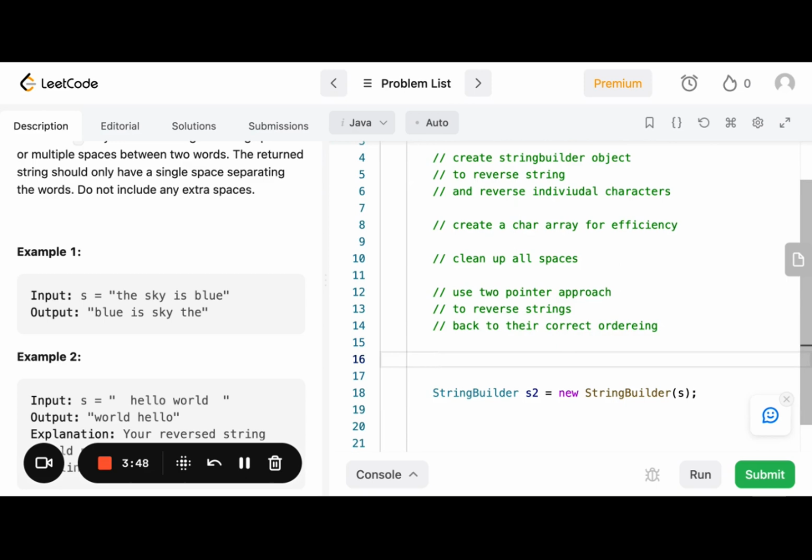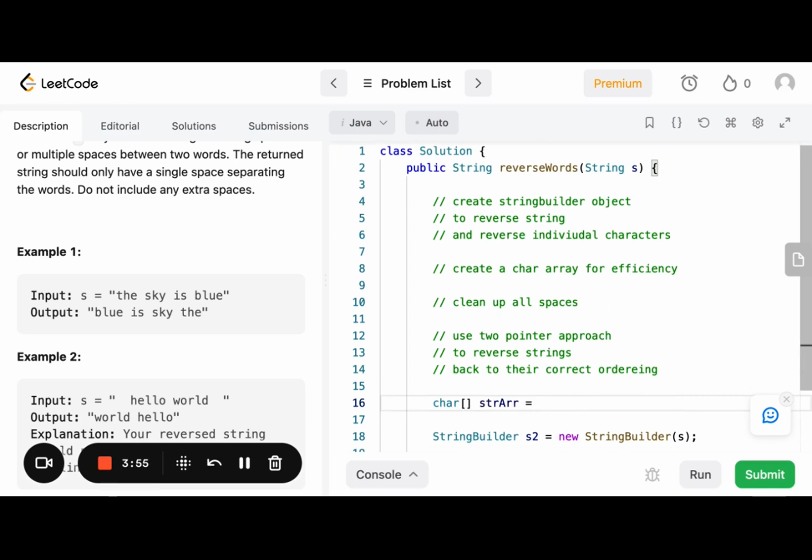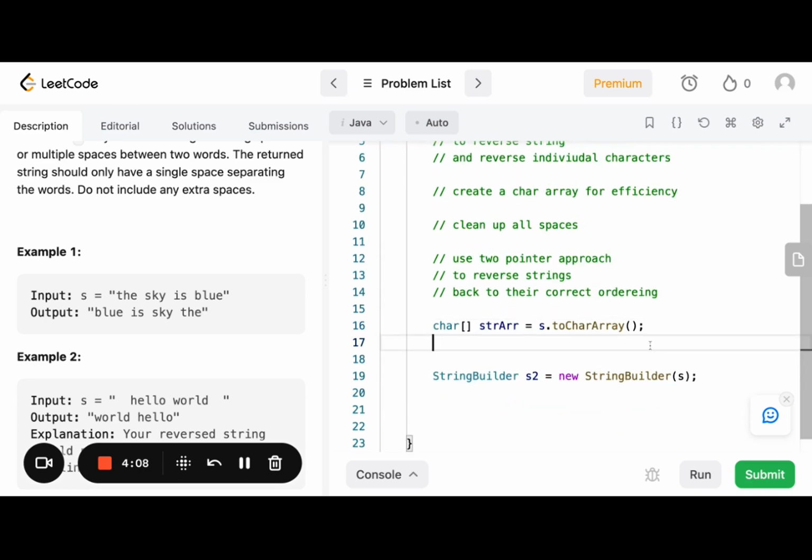So I'll say char string array equals s dot to char array, right? That will convert it to a char and store it here. And then once that happened, we're gonna call some method, clean spaces, and let's pass in our string array. And hopefully this will return our string to us.